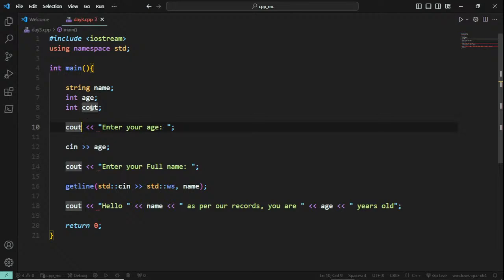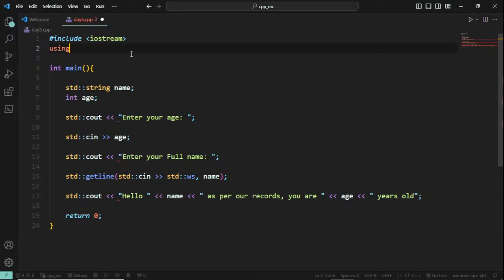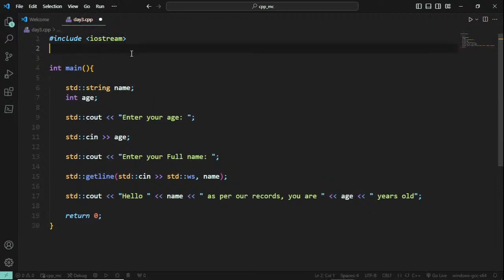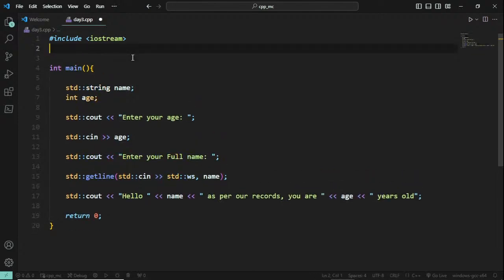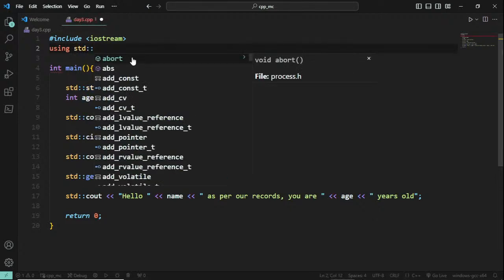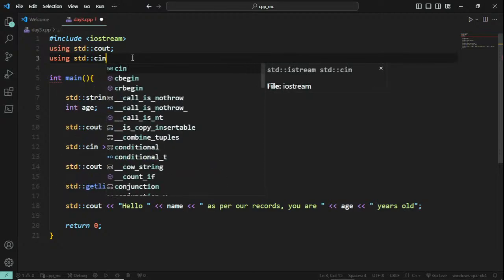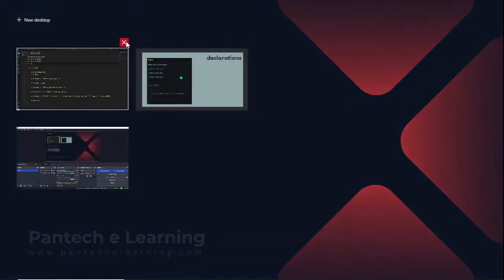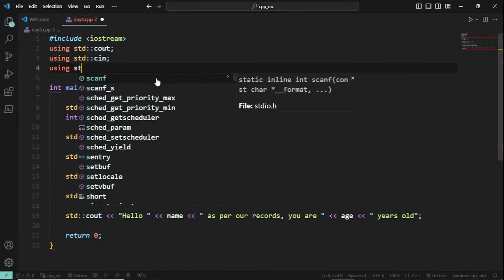So in such places, what I am suggesting is please don't go with using namespace standard together. Instead, you can use whatever things you want. For example, I have to remove this once again. So you can call using standard cout. Using standard cin. So whatever you are using, you can call that alone. Like this, you can call using standard cout, cin, endl and all.